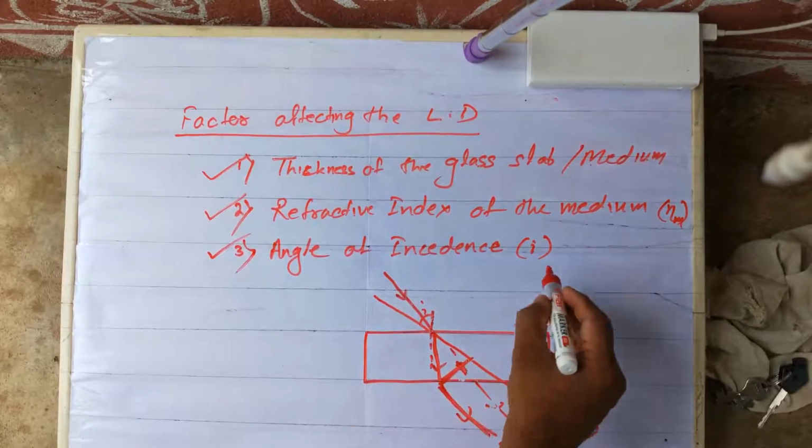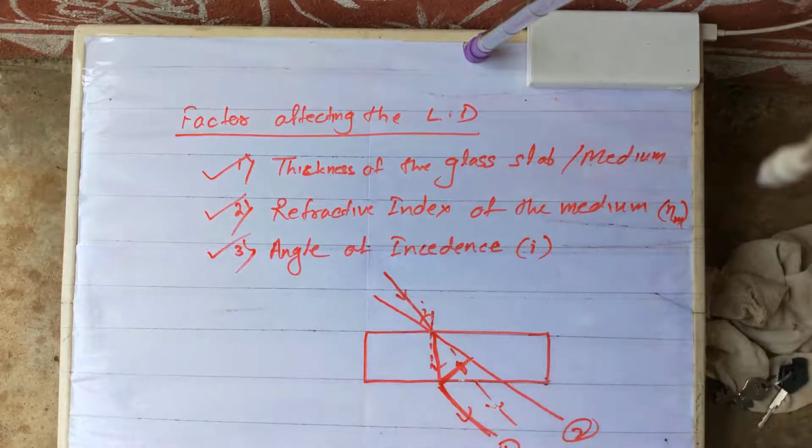From this we conclude that with the increasing of the incident angle, the lateral displacement also will increase, but may not be proportional. Clear?